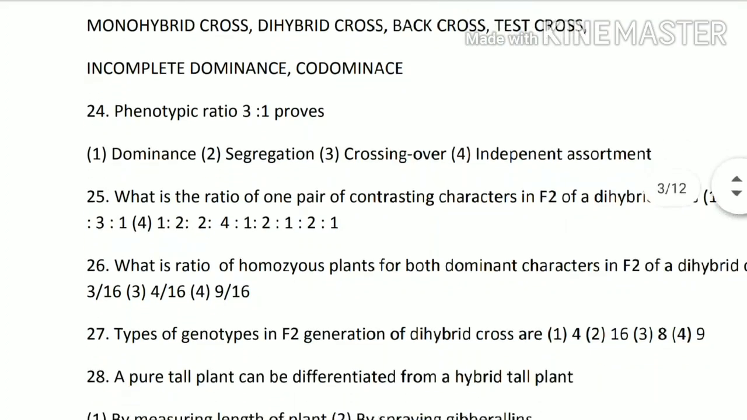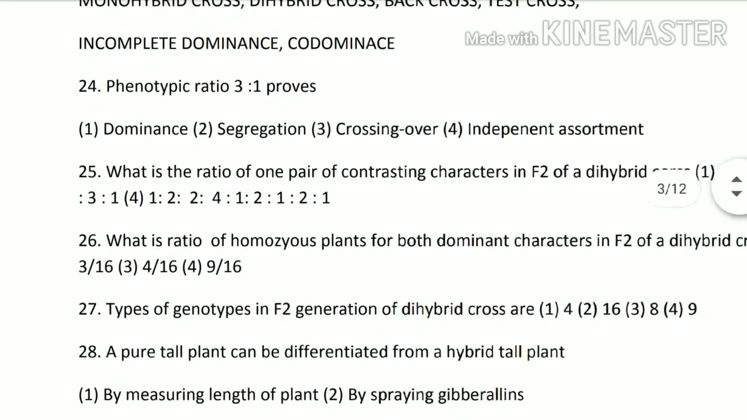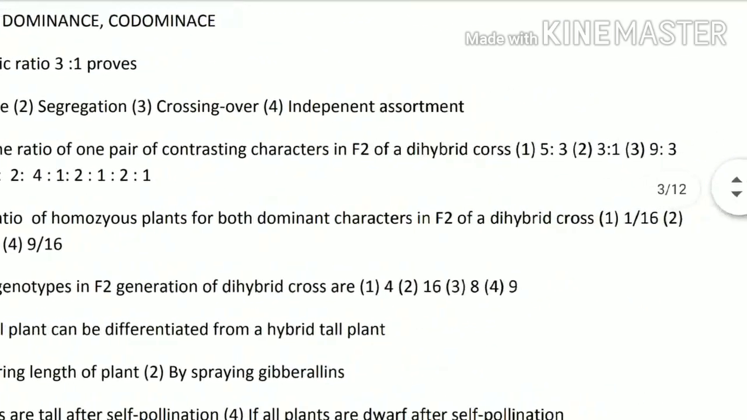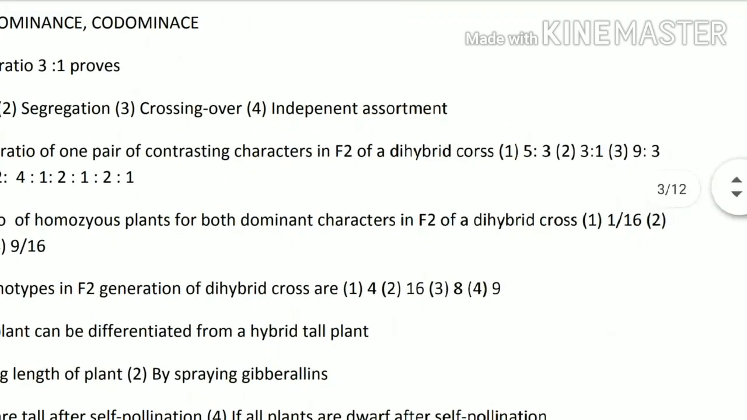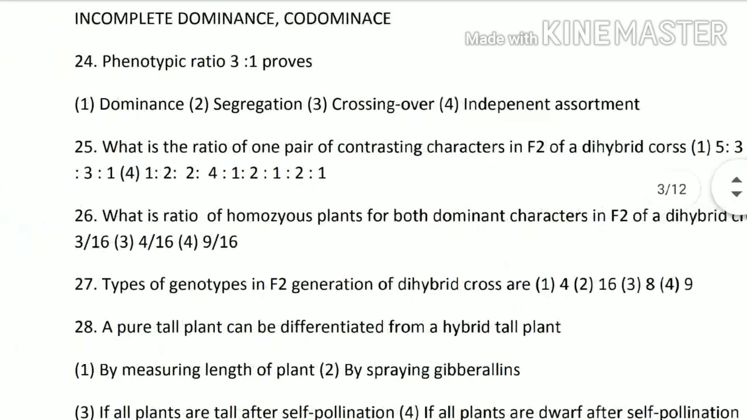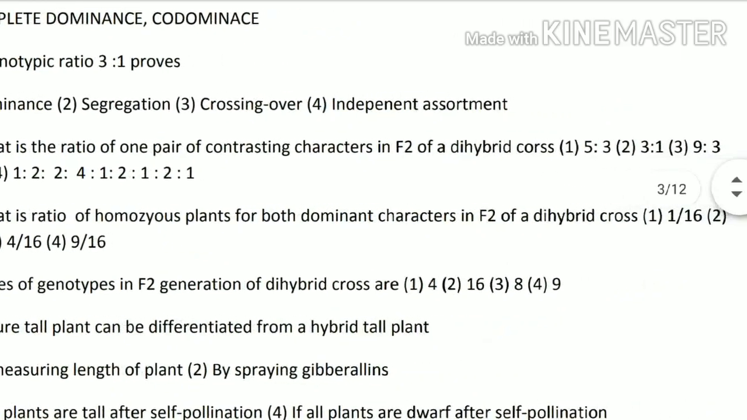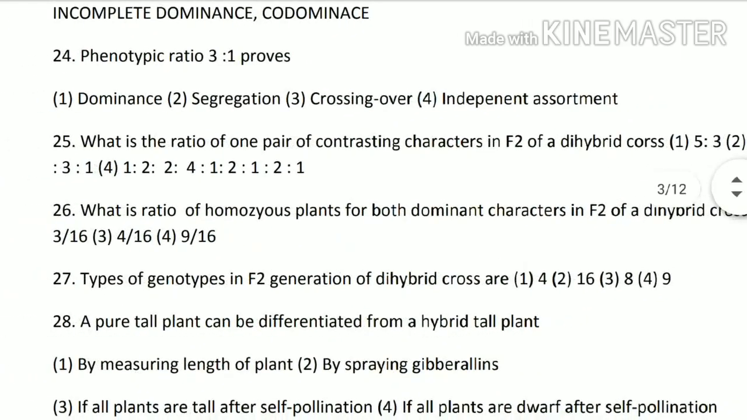Next, what is the ratio of one pair of contrasting characters in F2 of a hybrid cross? The options are: one is 5:3, second is 3:1, third is 9:3:1, and the fourth is 1:2 ratio. So the correct answer is 3:1. In a dihybrid cross, for one pair of contrasting characters in F2, the ratio is always this.